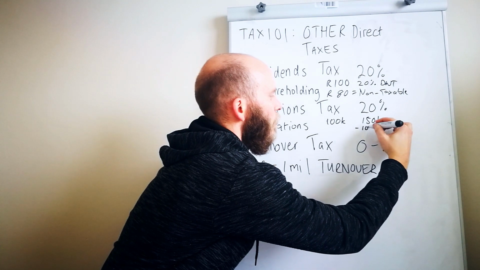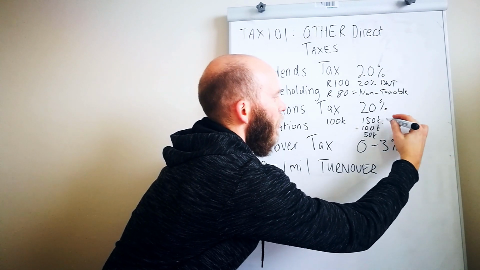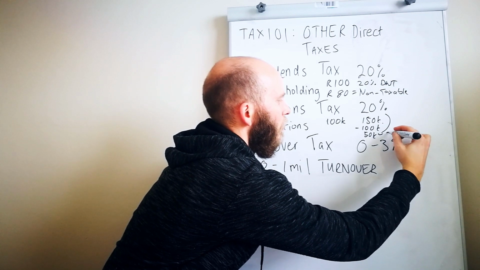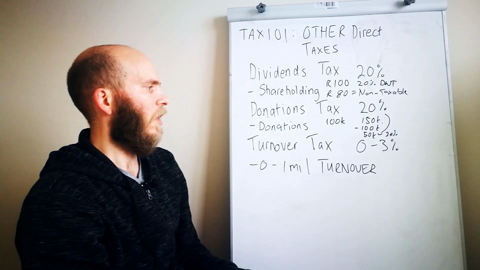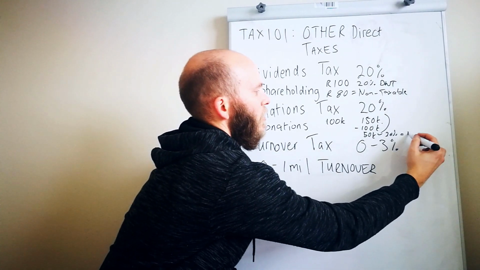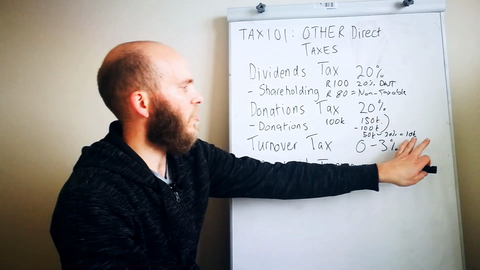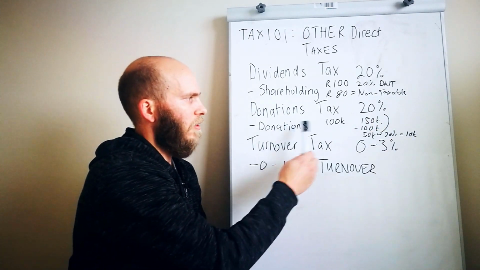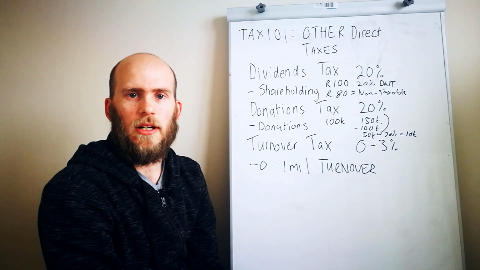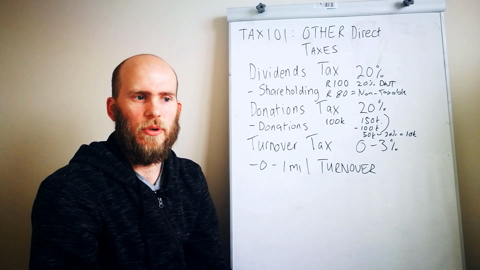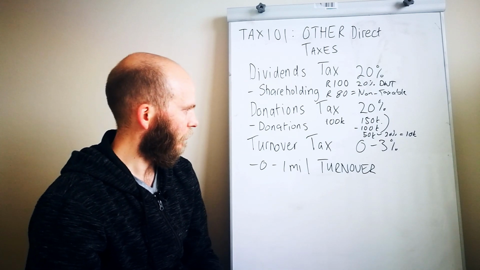I've got the exclusion of 100, which means that 50k is going to be taxed at 20%. And so the tax on that is 10,000. So the tax on my 150 donation is 10,000 Rand, and that is donations tax. Interestingly enough, estate duty, which is a tax on when people have passed on, is also 20%.